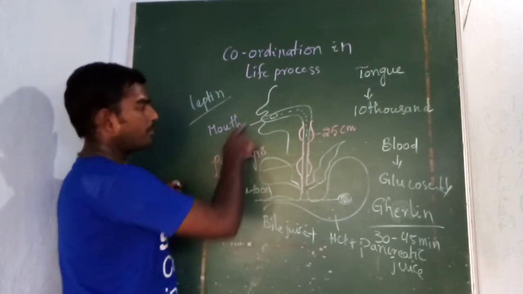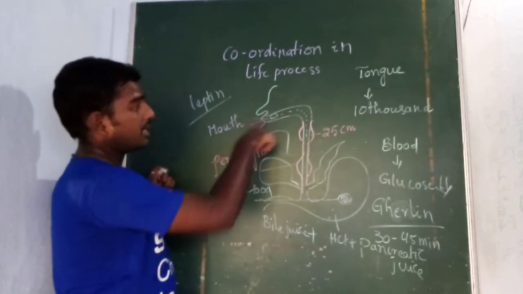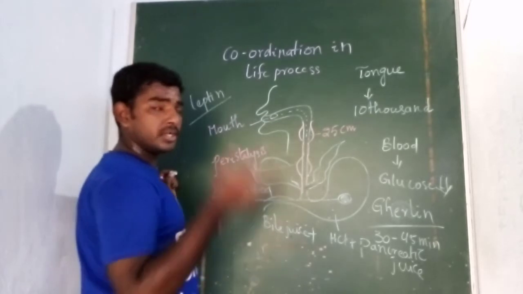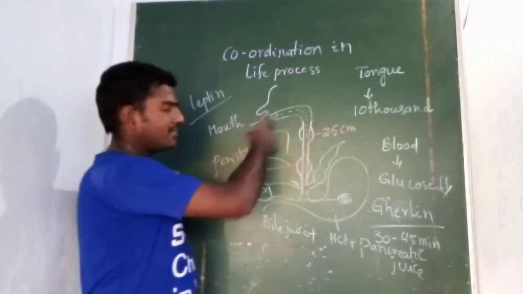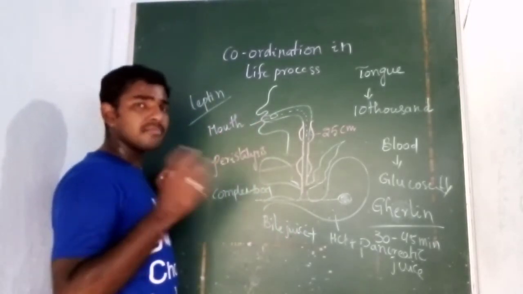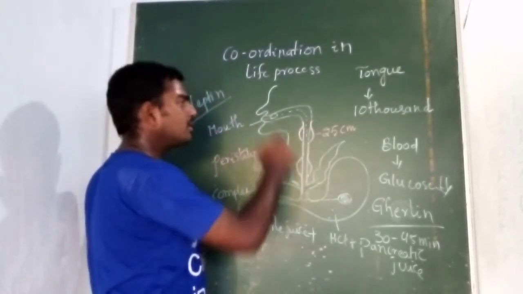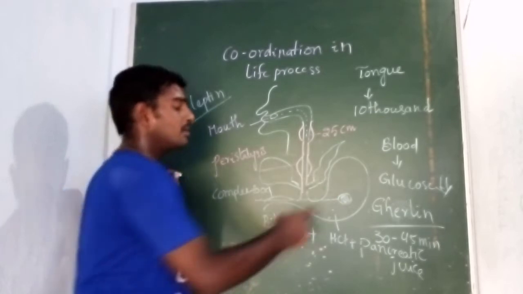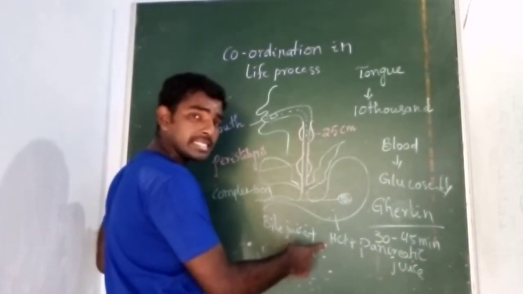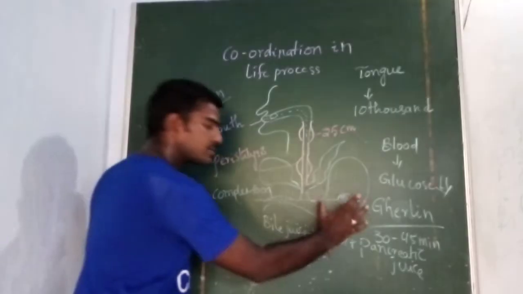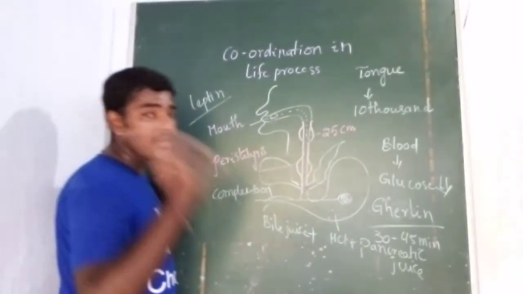So we are taking the complex food here, but crushing, tearing, and grinding will take place, so complex food will be converted into simple food here. Combining with the saliva, the slurry mass of food will form, which we call bolus. The bolus will move here. Here the catabolism process will take place. Here the simple food combining with the HCl, pancreatic juice and the bile juice again forms the complex food. This process we call the anabolism process.